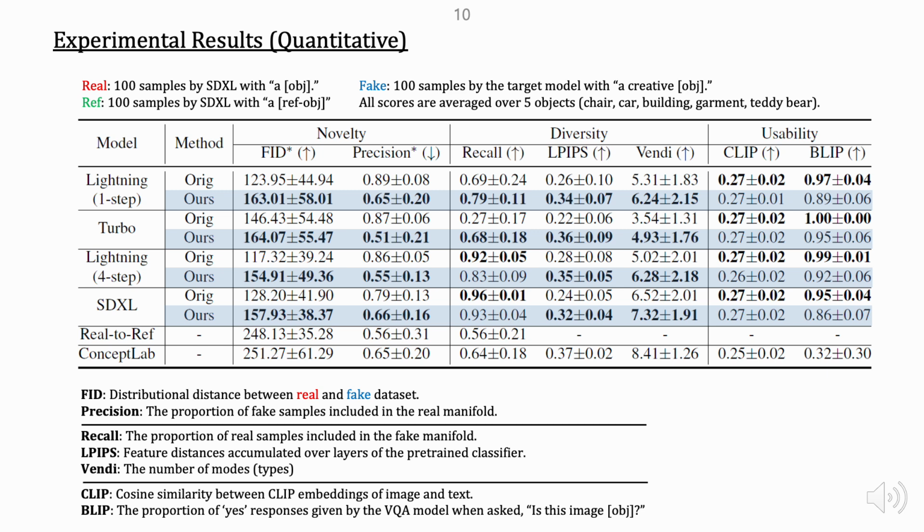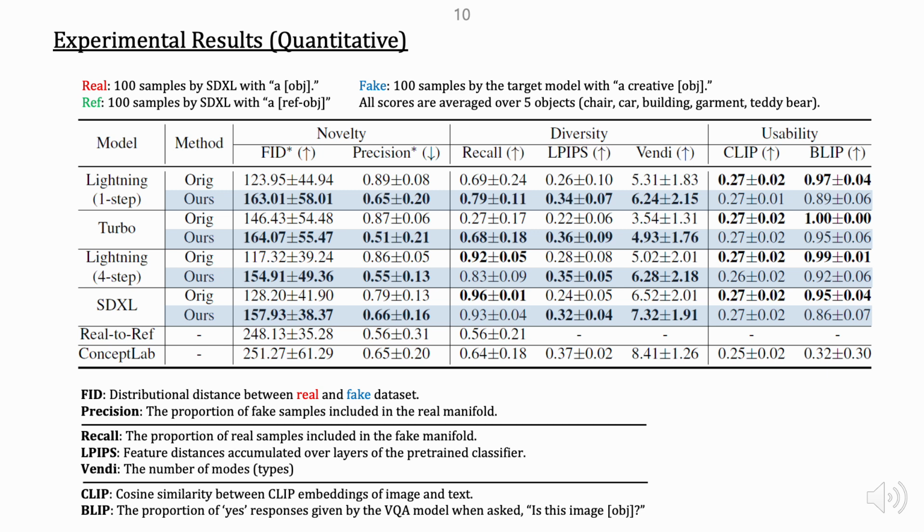In other words, FID and precision here measure how distributionally different the generations with the creative prompts are compared to the original generations. Across all settings, our method produced images that were more distributionally distinct, indicating a clear increase in novelty.